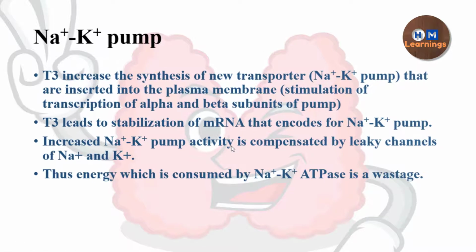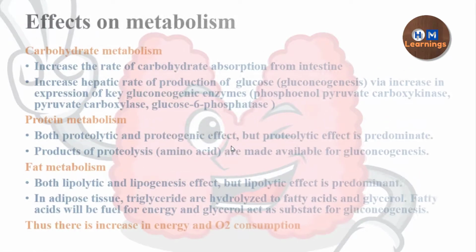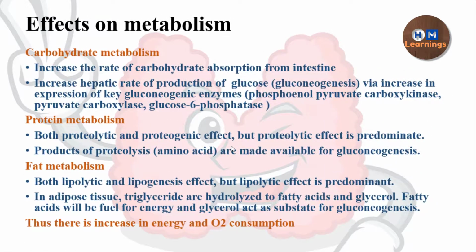The second thing is that it has a role in metabolism too. How does it increase carbohydrate metabolism? It increases the rate of absorption from the intestine. It increases the hepatic production of glucose by gluconeogenesis, by increasing the expression of gluconeogenic enzymes like phosphoenolpyruvate carboxykinase, pyruvate carboxylase, and glucose 6-phosphatase.